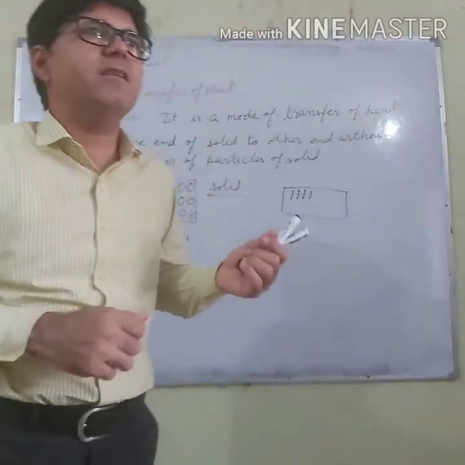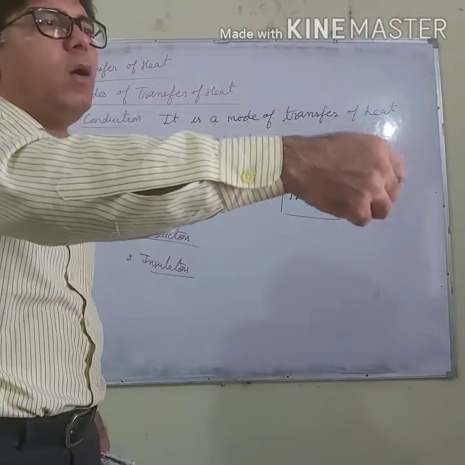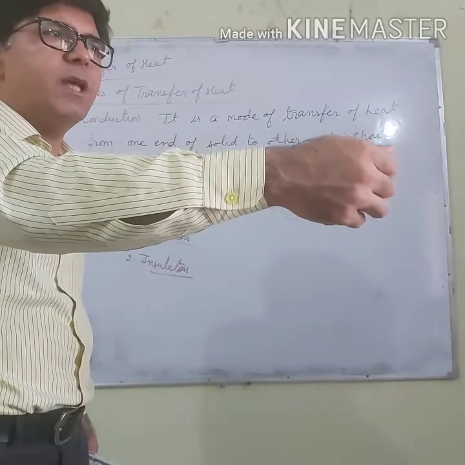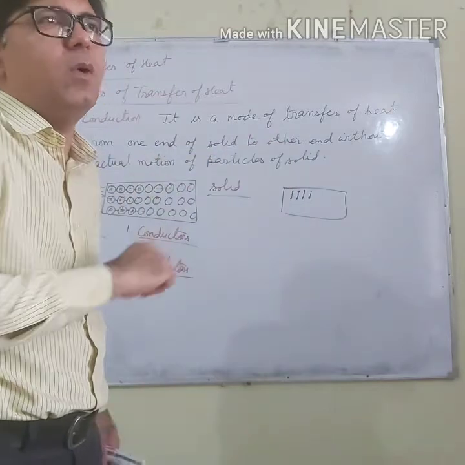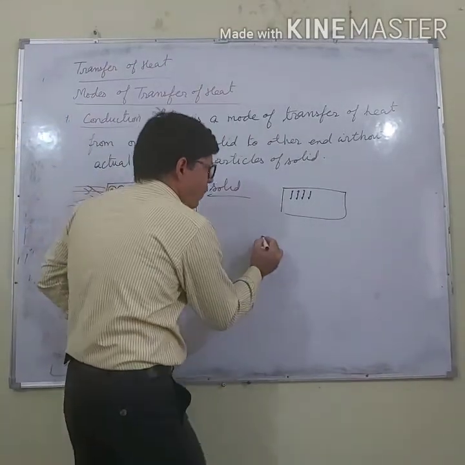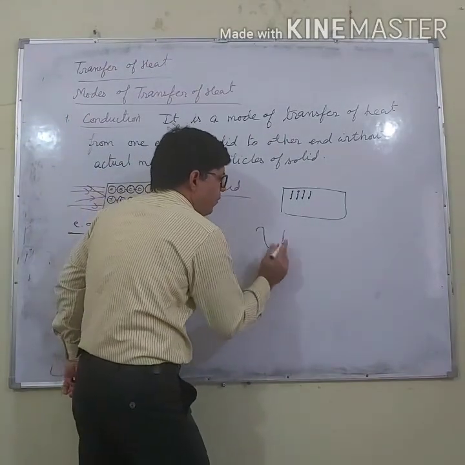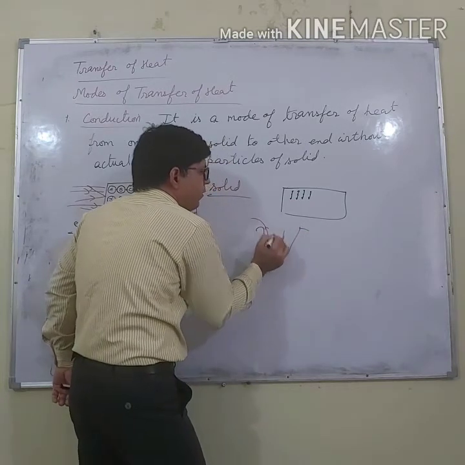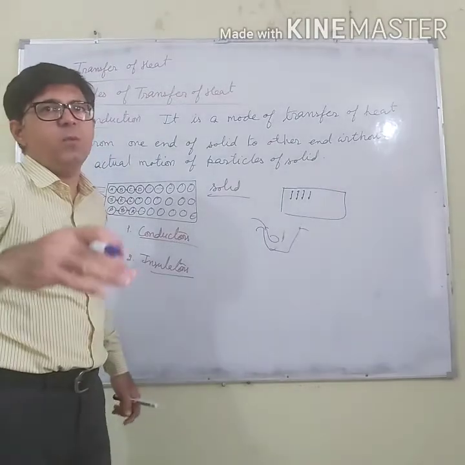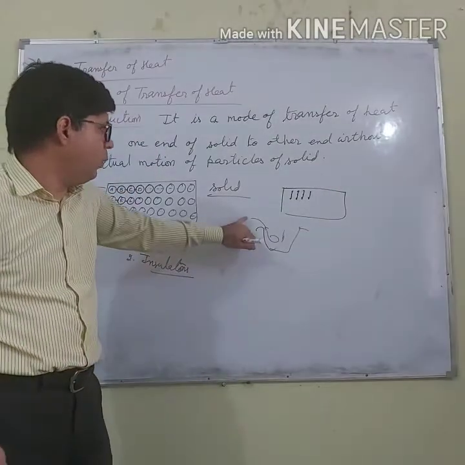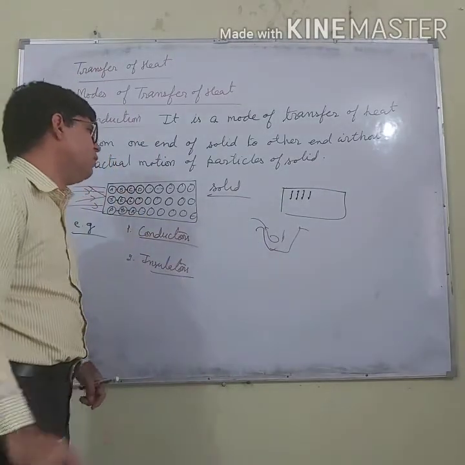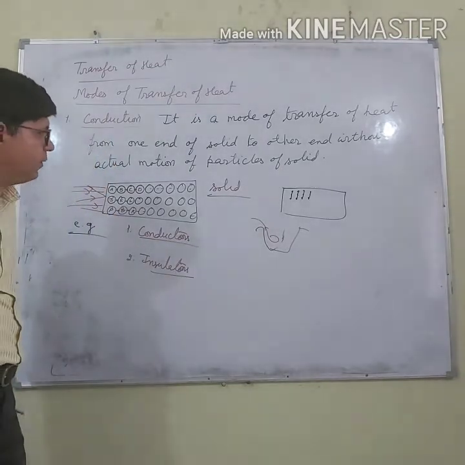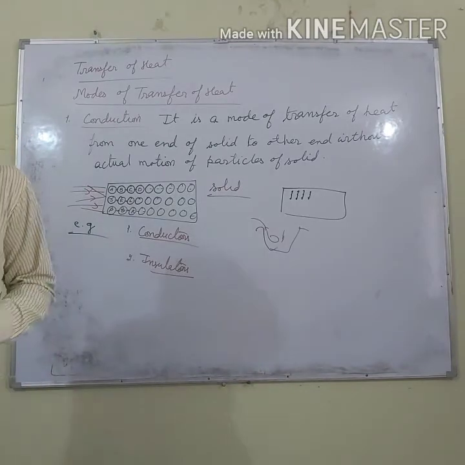Even if you place a service spoon in a hot pan, let us say that pan is containing hot vegetable. When you put the service spoon, what will happen? With the passage of time, this service spoon also becomes hot. When this end becomes hot, it behaves like a conductor. So it is a conductor. Alright?